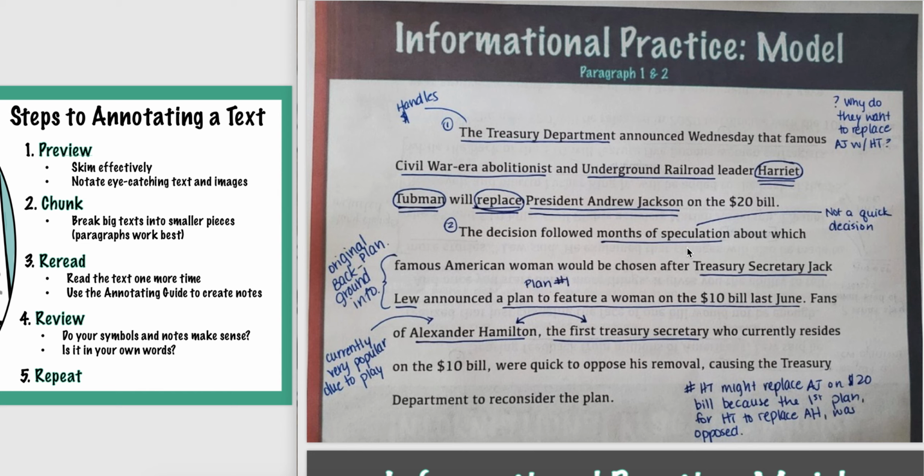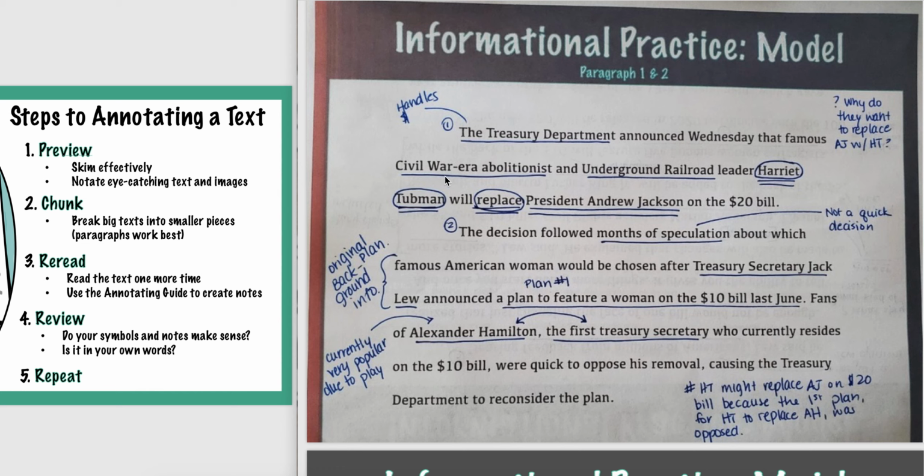So what's the first thing that I noticed? Well, this is coming directly from the source that handles money. The Treasury Department prints the money, determines what's on the money, so they are the authority. So I did make a little arrow there that says that they handle it. Also notice that I placed a little 1 and 2 to distinguish my paragraphs.